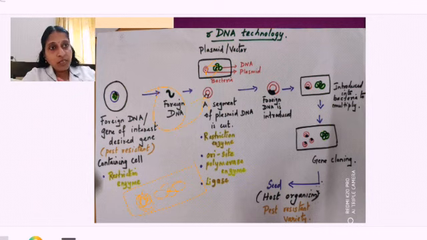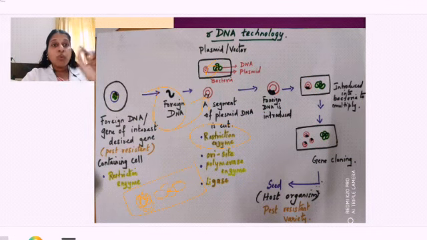Understood? So what is this foreign DNA? It is coding for pest resistance. It has a gene which is producing a toxin which is resistant to pest. Okay, so what has happened? Now I have introduced my foreign DNA into the plasmid. Clear? I added this restriction enzyme, then only I could cut that one and introduce it.